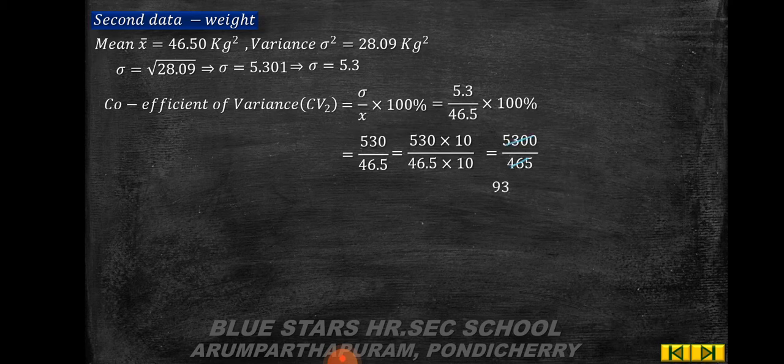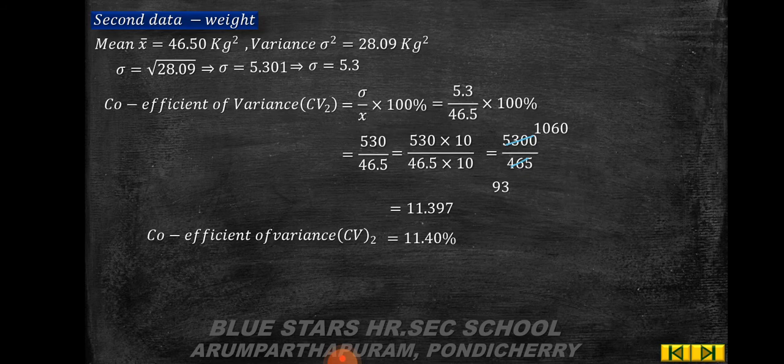If you cancel, you get 1060 by 93, which is equal to 11.397. So coefficient of variation CV2 is equal to 11.40 percent.